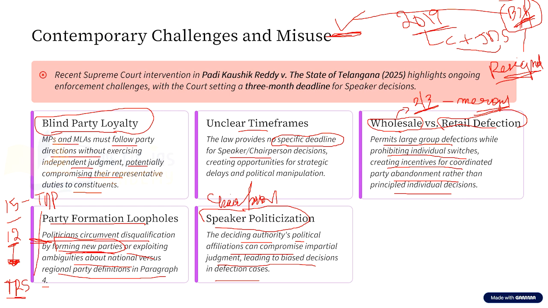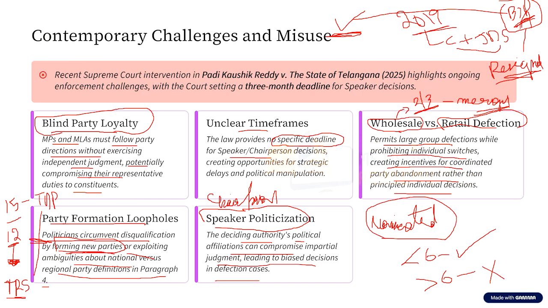Another very important challenge is with respect to the nominated member. What does the provision say? With respect to the nominated member, if they join a political party within 6 months, that is not considered defection, that is fine. But if the nominated member joins a political party after 6 months, then that is considered defection, and that nominated member can be disqualified under the anti-defection law. So this is another challenge with respect to the anti-defection law.